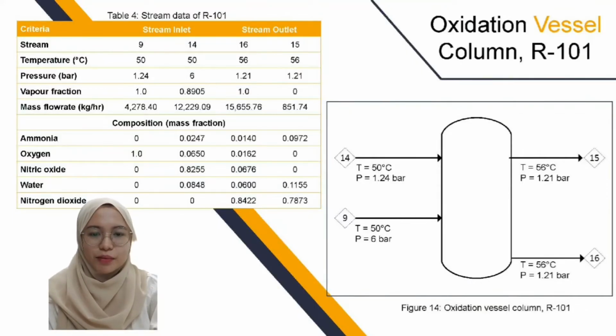Assalamualaikum. I am Amina and I will be presenting on the equipment R101, an oxidation vessel column. The reaction that takes place in the equipment is oxidation of nitrogen monoxide, which is an exothermic reaction. The inlet stream temperature is 50 degrees C and the outlet stream temperature is 56 degrees C. The reactor chosen is a tubular reactor as the reaction is a homogeneous gas phase reaction with no catalyst involved.